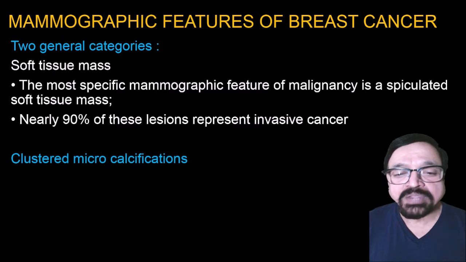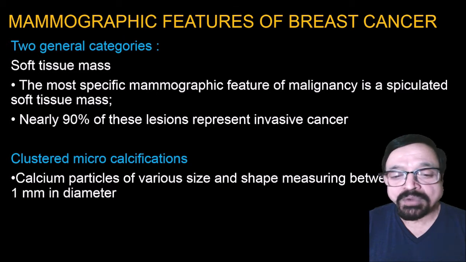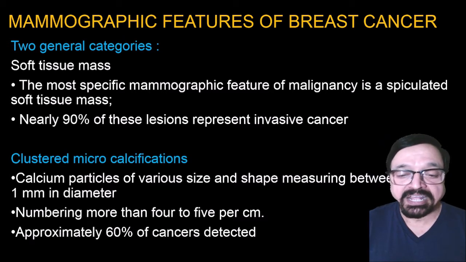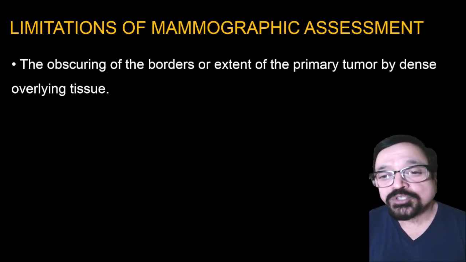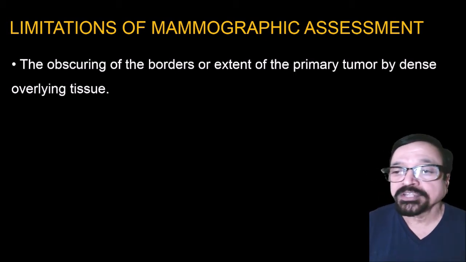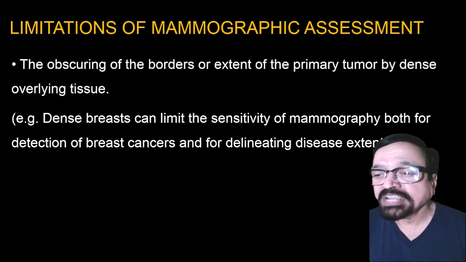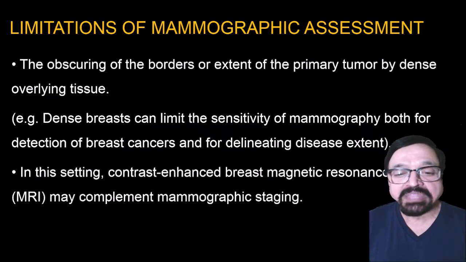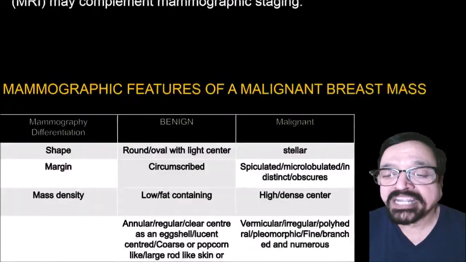Then there is clustered microcalcification. These are calcium particles of various size and shape, measuring between 0.1 and 1 mm in diameter, numbering 5 or more per centimeter. Approximately 60% of cancers are detected by these findings. Now, what are the limitations of mammographic assessment? The borders or extent of the primary tumors can be obscured by dense overlying tissue. For example, dense breasts can limit the sensitivity of mammography both for detection of breast cancer and for delineating disease extent. In these settings, contrast enhanced breast magnetic resonance imaging may be complementary in staging.